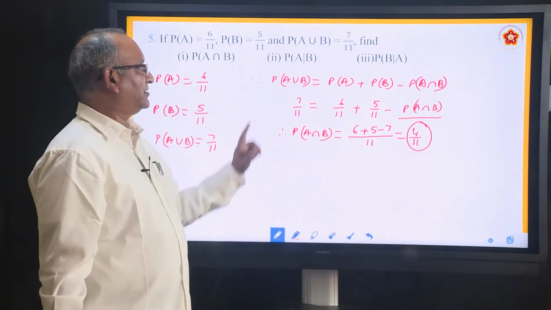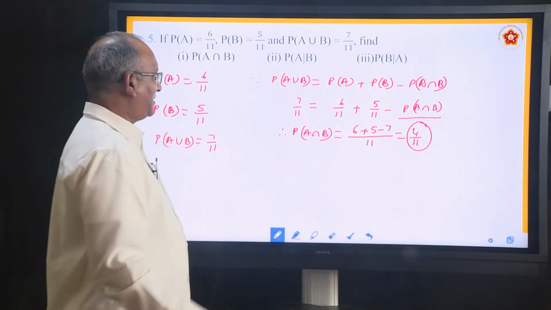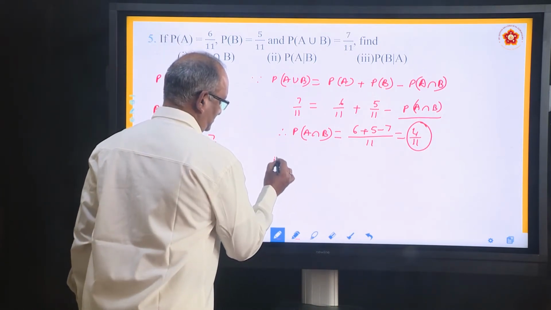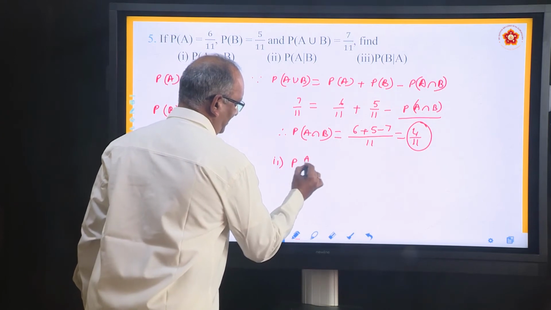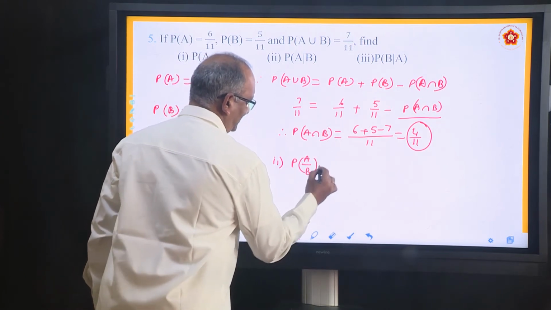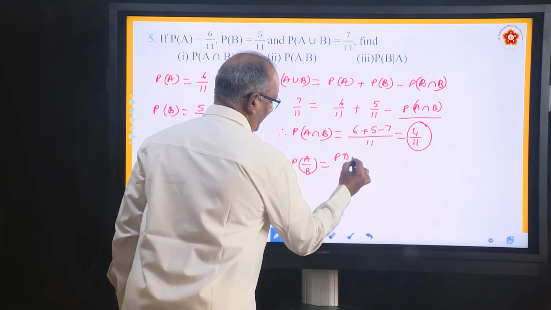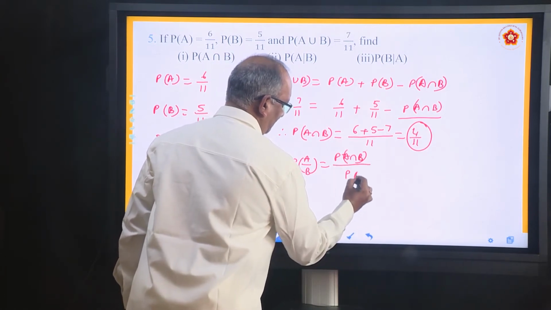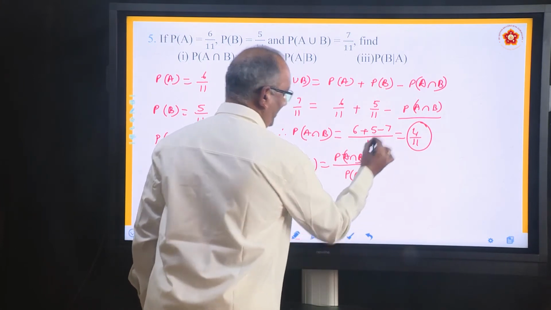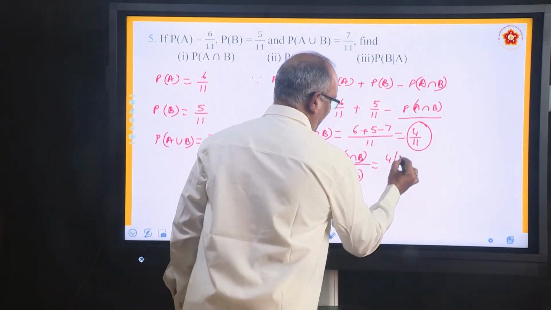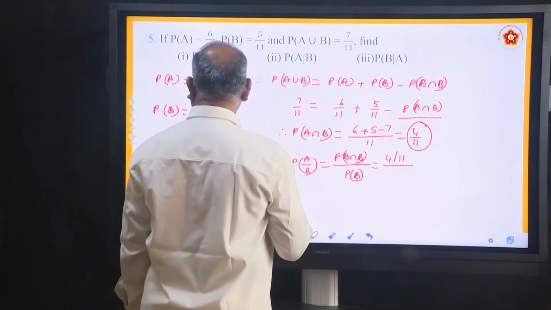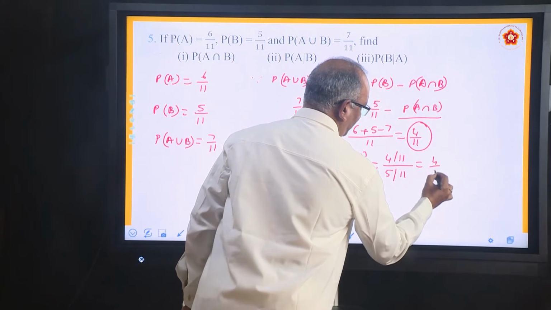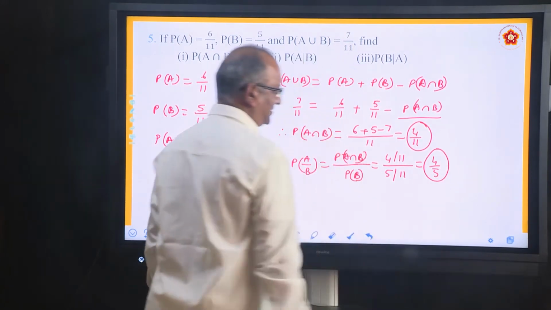Then he says find PA by B. Just write the formula and substitute values: P of A intersection B divided by PB. Just now we have found P of A intersection B, which is 4 by 11, divided by PB, 5 by 11. Answer 4 by 5. This is another answer.